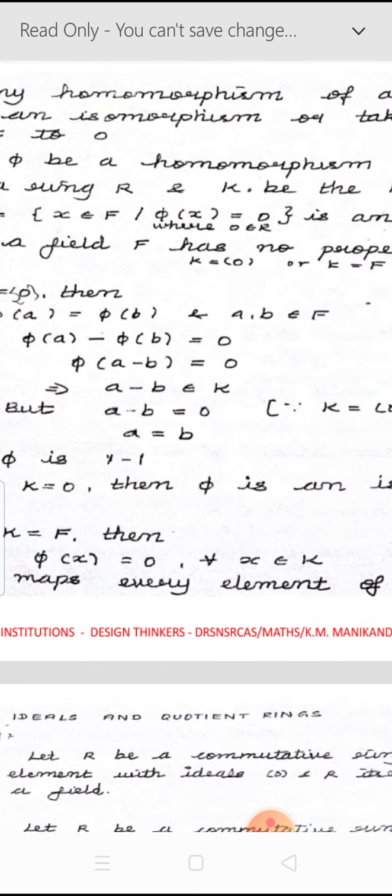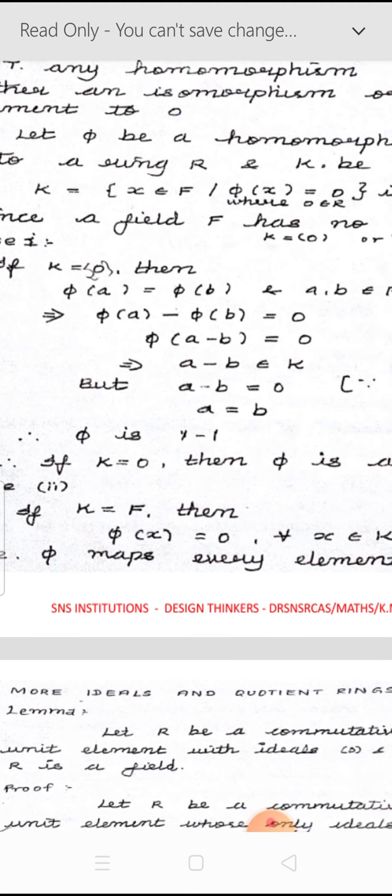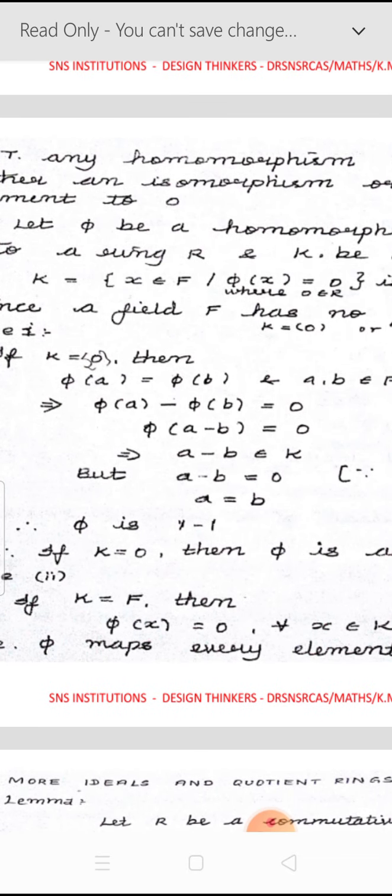Here the domain elements are a and b belonging to F, and pi of a and pi of b are the codomain elements. Whenever the codomain elements pi of a and pi of b are equal, that is pi of a equals pi of b, we take pi of b to the left hand side: pi of a minus pi of b equals 0, so pi of a minus b equals 0. That is, whenever the mapping pi is applied on the element a minus b, it is mapped to 0. Therefore a minus b must belong to K.